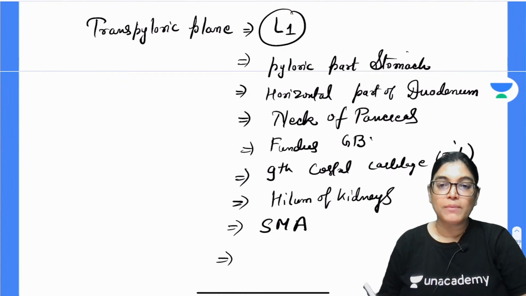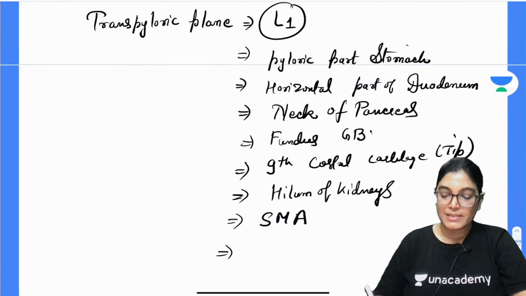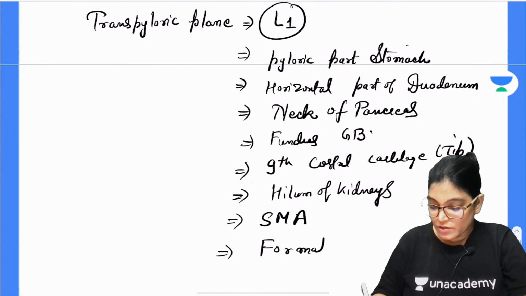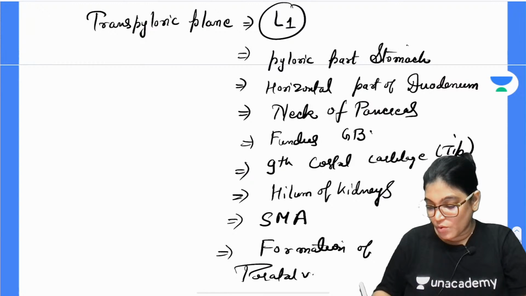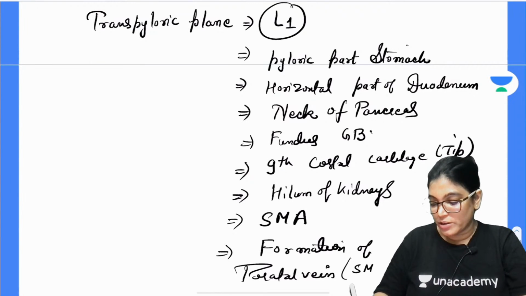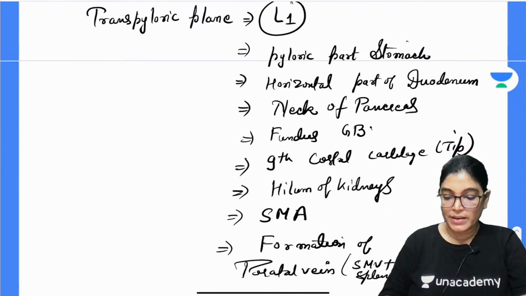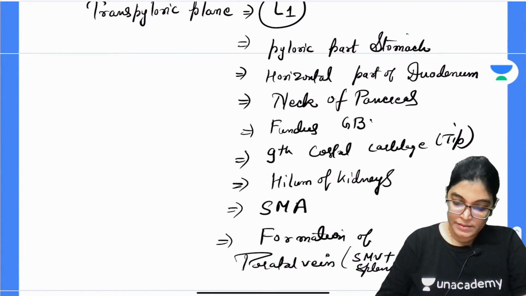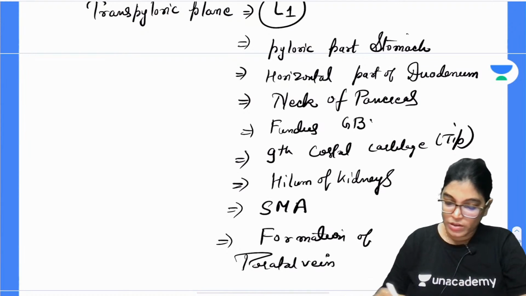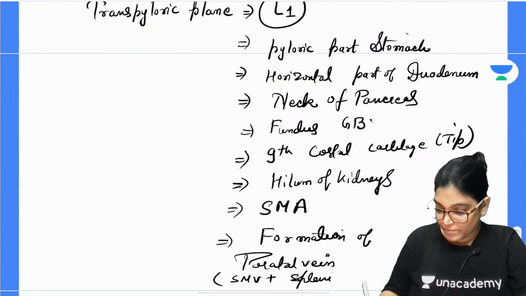If the neck of the pancreas is lying there, then behind the neck of pancreas there is formation of the portal vein. So, formation of the portal vein is also corresponding to this level. What do you mean by formation of the portal vein? That is the joining of the superior mesenteric vein and the splenic vein. So, this is SMV plus splenic vein.